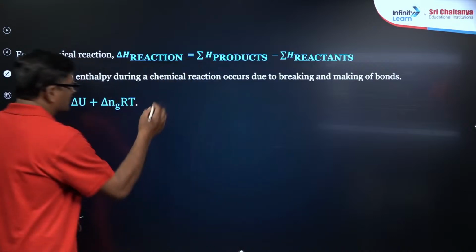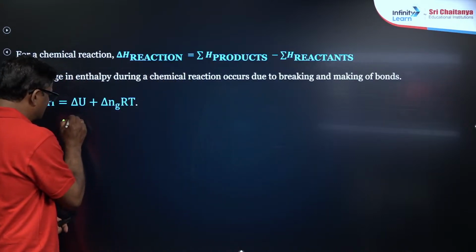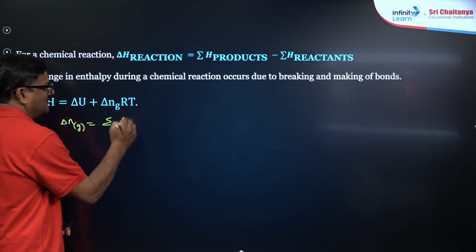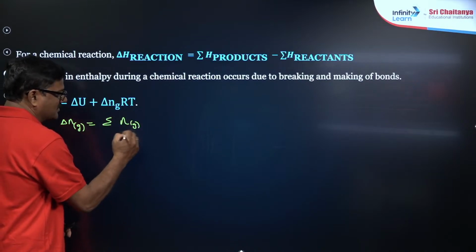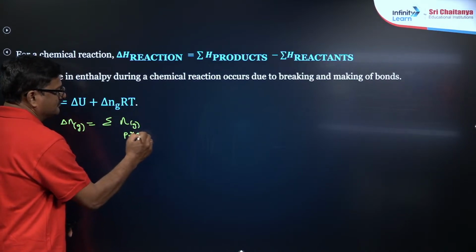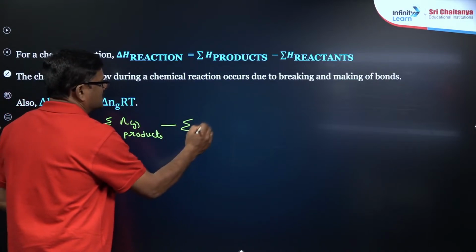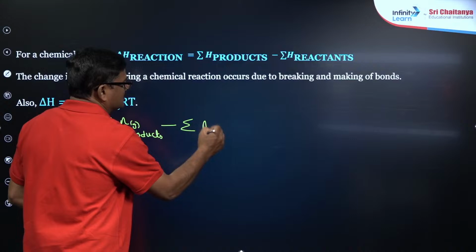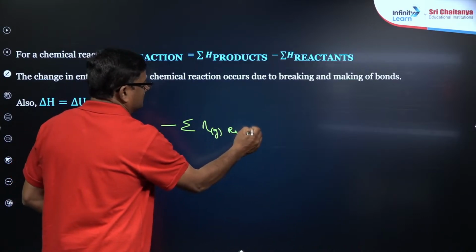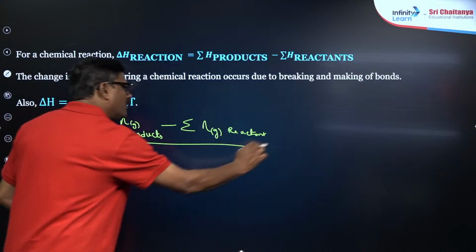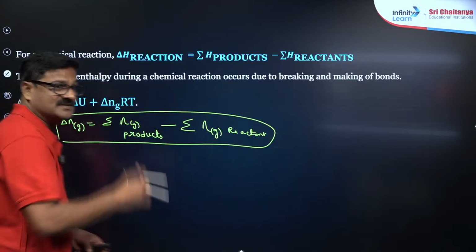Here delta Ng is going to be the sum of the number of moles of the gaseous products minus the sum of the number of moles of the gaseous reactants. So this is very, very important, my dear students. It is given in the NCERT.